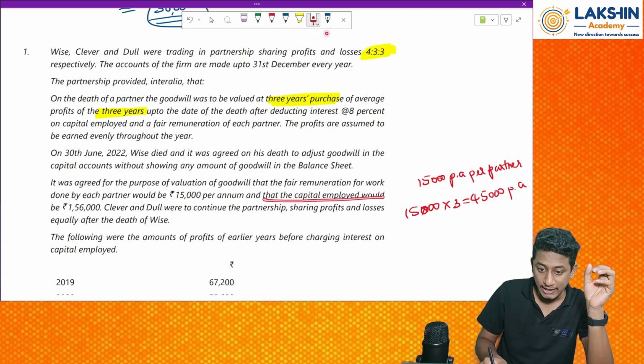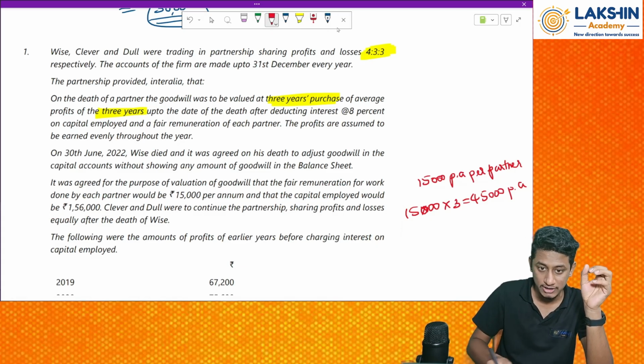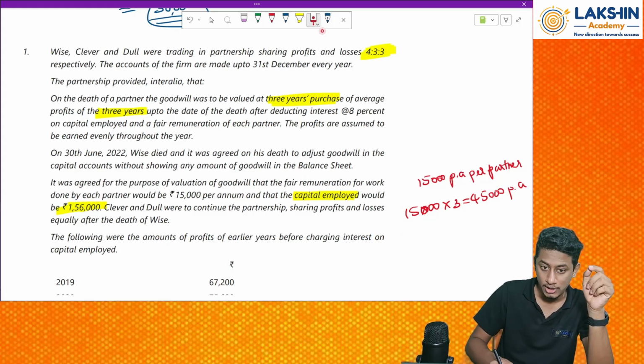And the capital employed would be rupees 1,56,000. Okay, the capital employed will be 1,56,000. So I will just mark this capital employed, for computation of interest on capital employed at the rate of 8%.